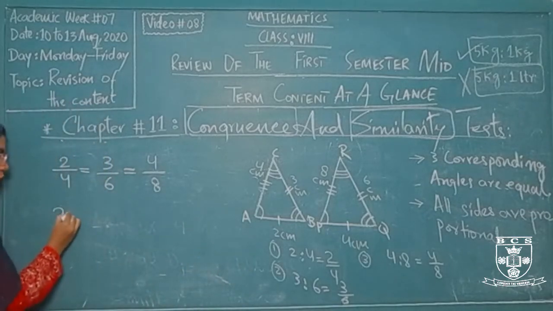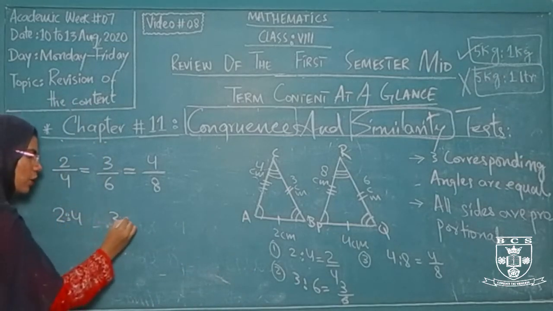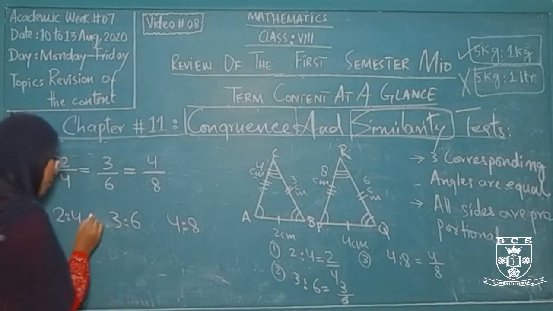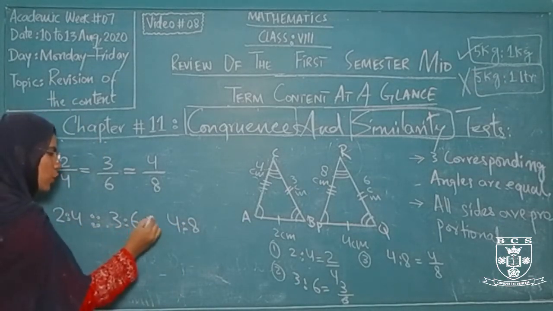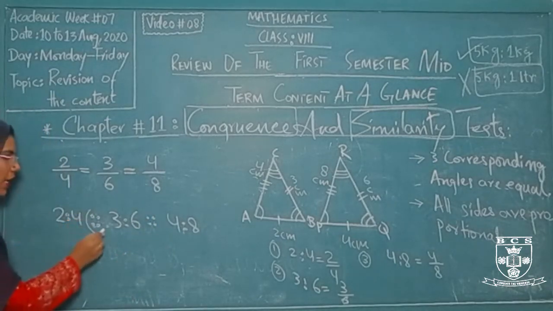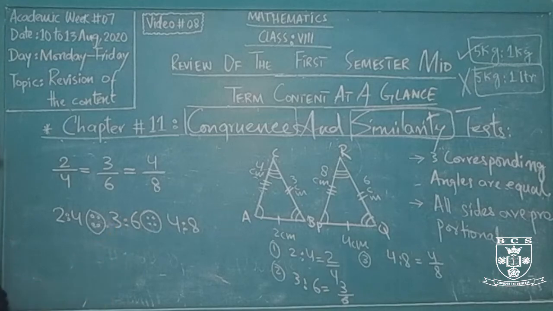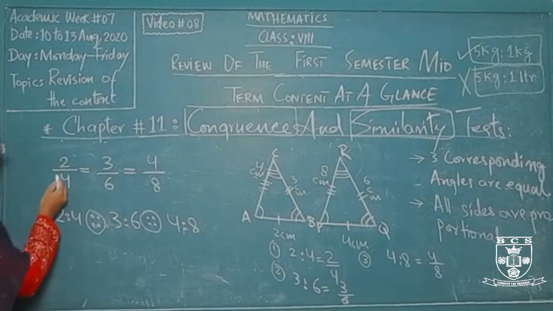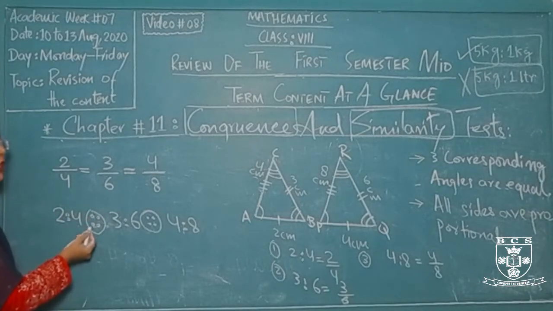For example 2:4, 3:6 and 4:8. So they become proportional with the help of this particular sign, that is including the 4 different dots, and this is the sign that we use for representing the proportion. And whenever we convert these different particular ratios in the fractional form, so this sign also converts into the mark